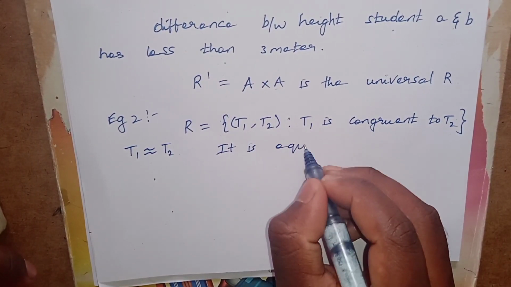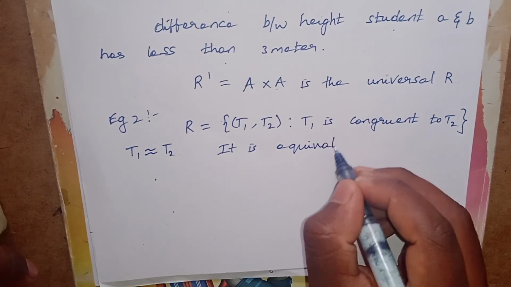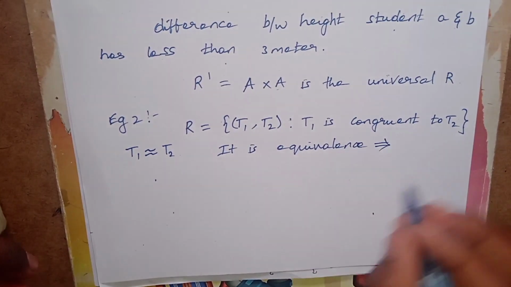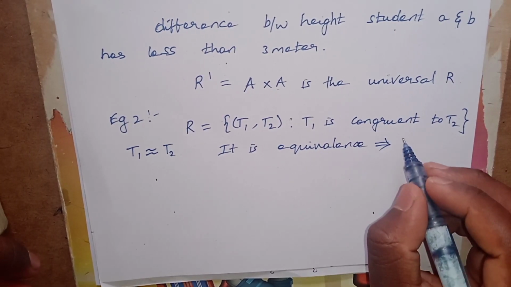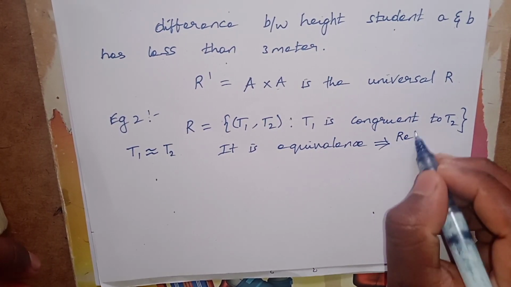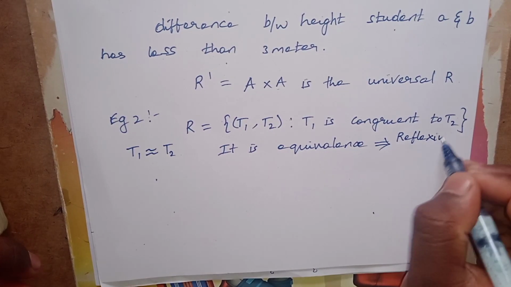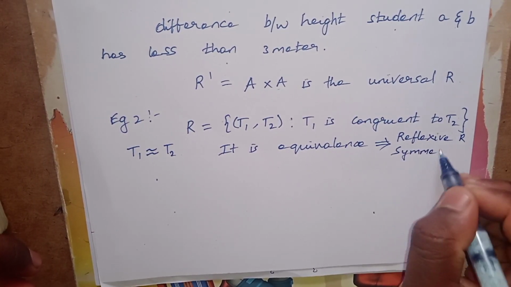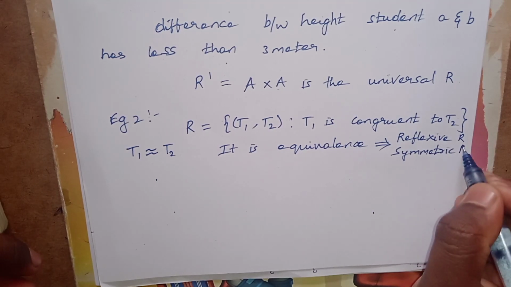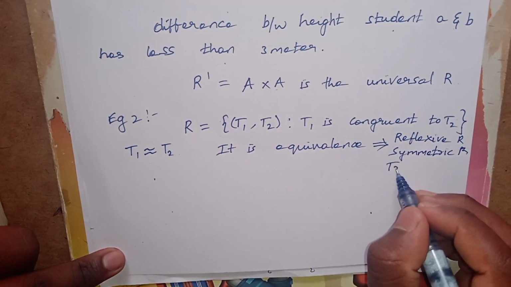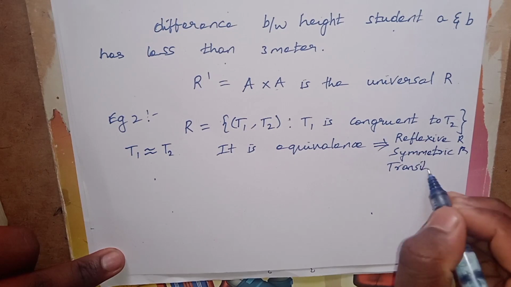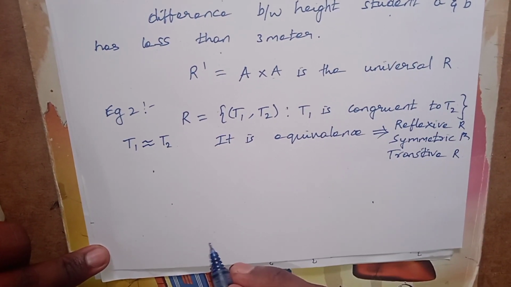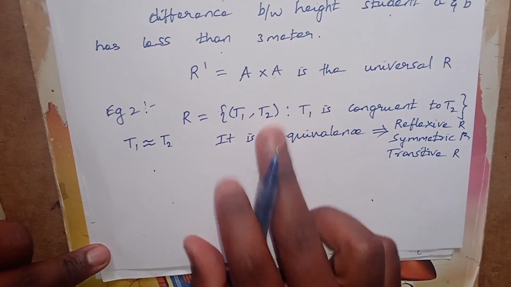Equivalence relation means you have to satisfy 3 conditions: first reflexive, symmetric, and transitive. If you satisfy these 3 cases, then it is an equivalence relation.